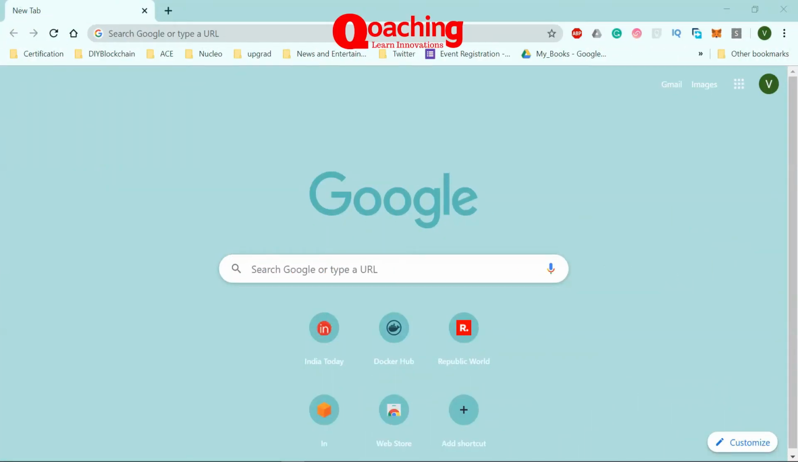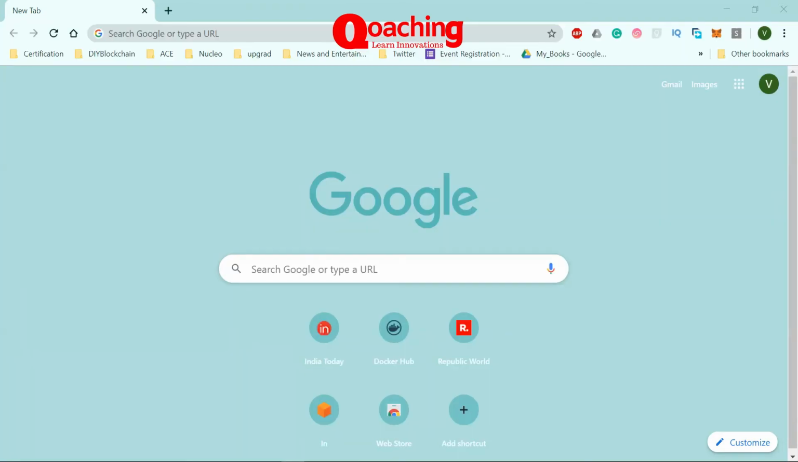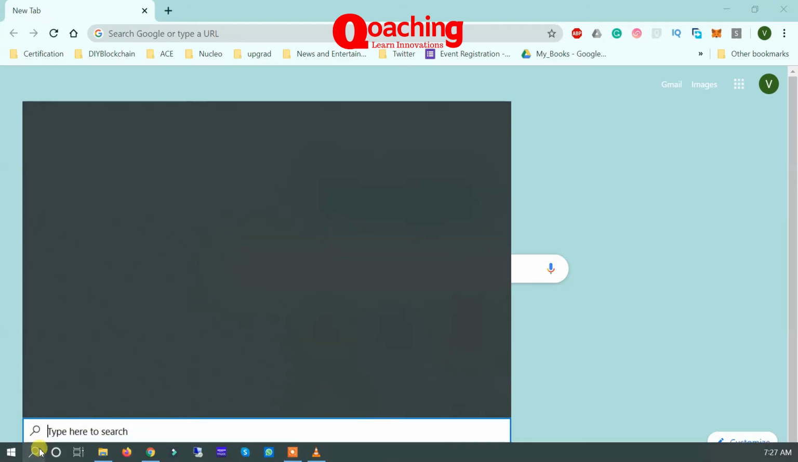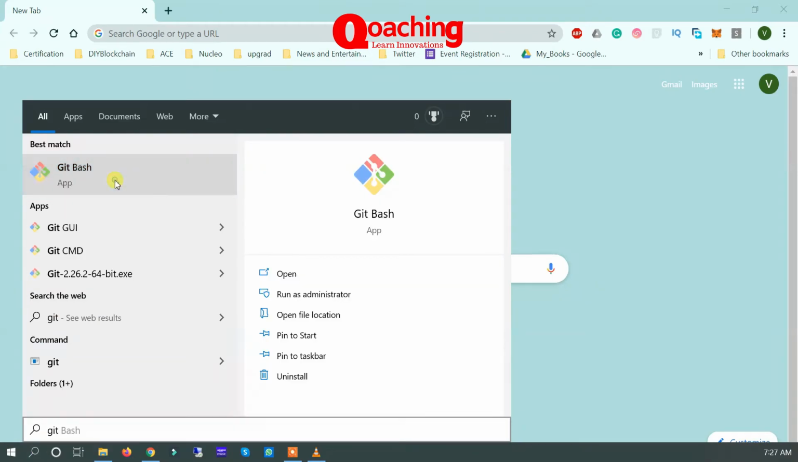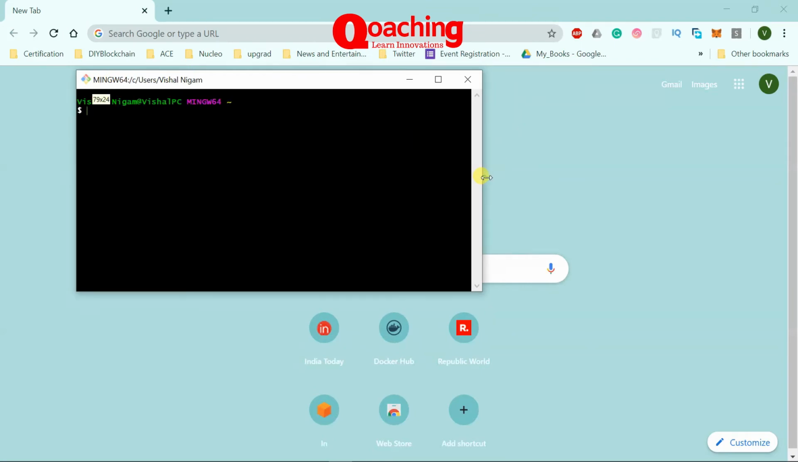Okay, so we have seen how Docker is installed on the Windows operating system, and now we're going to install Docker on our Ubuntu machine, a Linux machine, which is the most preferred way of running Docker. Most IT administrators or system admins run Docker on a Linux machine. So let's see how that really operates. To do that, I will open my Git Bash, where I will log into my machine. So let's do that. And I have my terminal here.